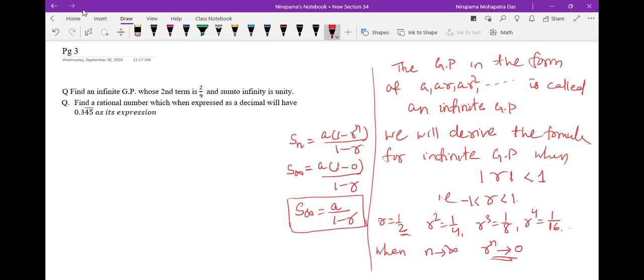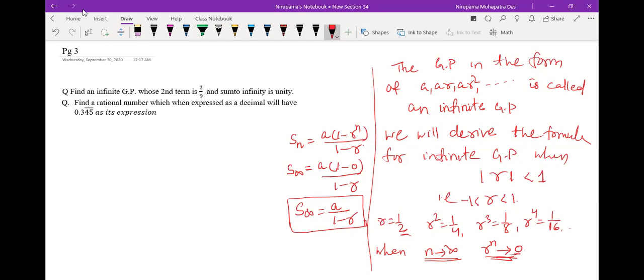Is it clear? So when mod r is less than 1, as the power of r increases, the value of r to the power n decreases. So if n is arbitrarily large, r to the power n is very, very small. Very small positive, but it is non-negative. So you are getting this as 0. That's why S infinity equal to A by 1 minus r.